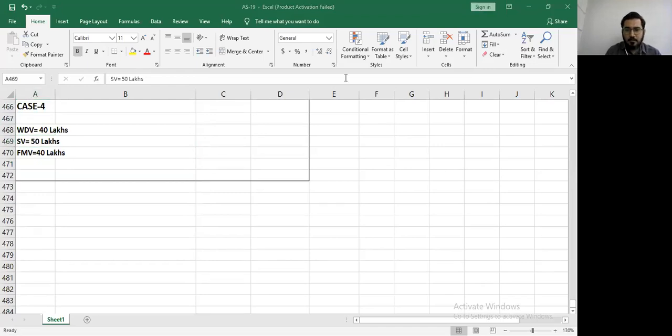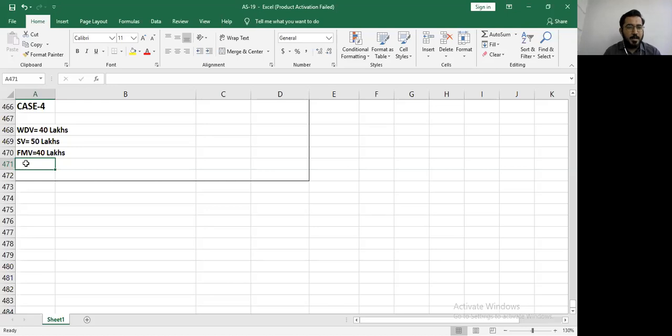Then we will check first whether our selling price is within the limit of fair value or not. Is it? No, it is not. Okay. So can I ignore the fair market value in this case? No. Okay, go ahead. So here our fair market value is 40 lakhs and our sell price is 50 lakhs. So we have the profit of 10 lakhs.